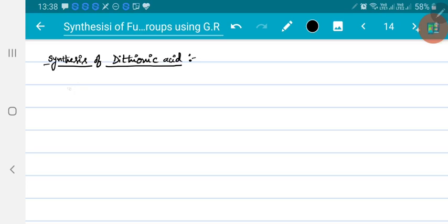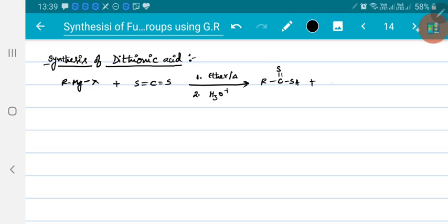Dithionic acid. When Grignard reagent is allowed to react with carbon disulfide, S double bond C double bond S, same way in presence of ether followed by hydrolysis, the product will be R C double bond S SH, and the remaining thing MgOHX. Next, synthesis of mercaptans.